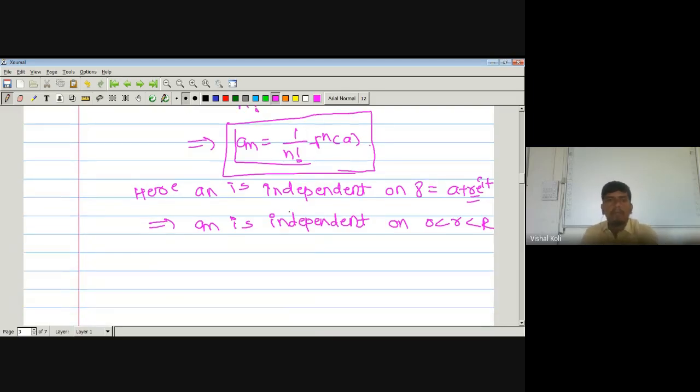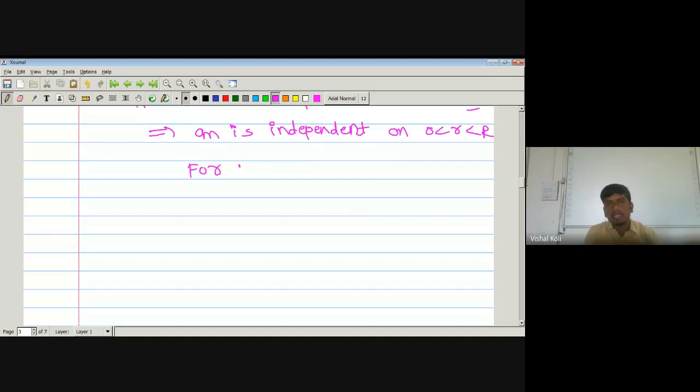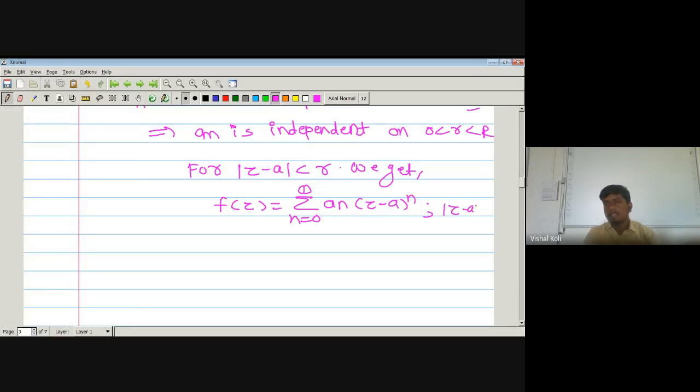Okay, so for modulus of z minus a less than small r, we get f(z) is equal to series n running from 0 to infinity a_n into (z minus a) to the power n, where modulus of z minus a is less than r, as here already we have taken, and a_n is nothing but 1 upon n factorial f^n(a).